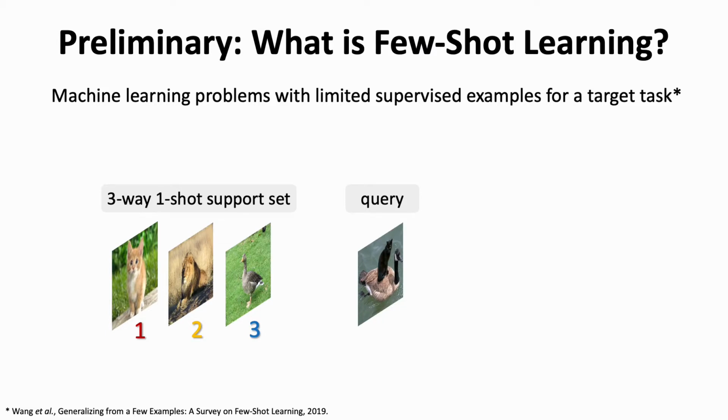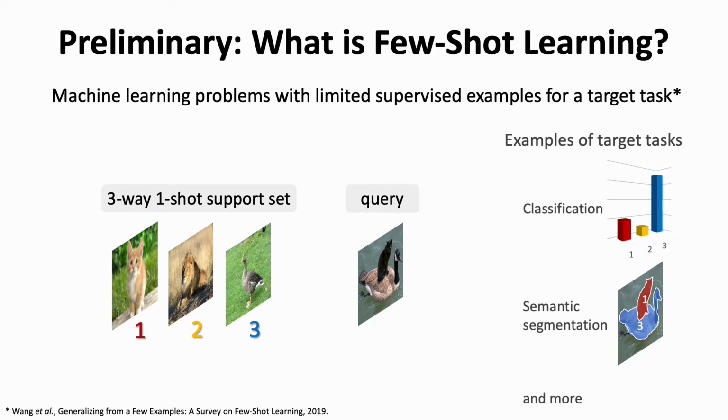Few-Shot Learning is a machine learning problem with limited supervised examples for a target task. In computer vision, the popular few-shot learning tasks include classification, semantic segmentation, etc. This is an important machine learning problem which can evaluate model generalization and reduce labeling cost. But the existing few-shot learning tasks have some limitations in the problem setup.